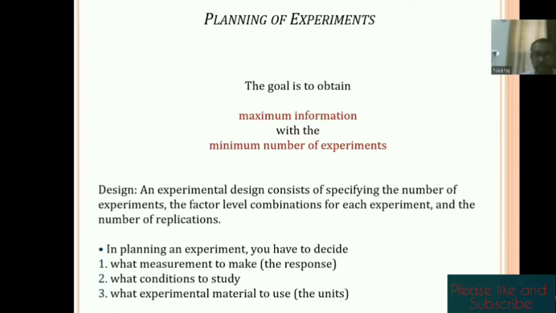In this design of experiment, we decide what response we want to calculate, what response we have to investigate, and what the conditions of that study will be. Either the machine condition, or the atmospheric condition, or the man condition, meaning how many people are available to do that type of work, and what type of experimental material we want to use along with the same units.